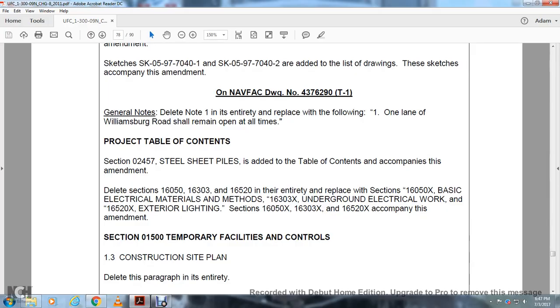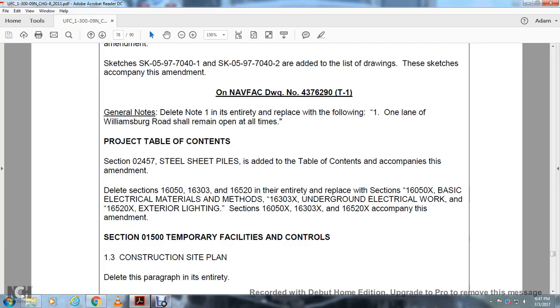On Navy fact drawing 4376290T1, the general notes delete the note 1 with the entering the place for the following with the on lane of the Williamsburg Road shall remain open at all times. Project table of contents, section 02457 steel sheet pile with the added table of contents accompanying with the amendment that details section